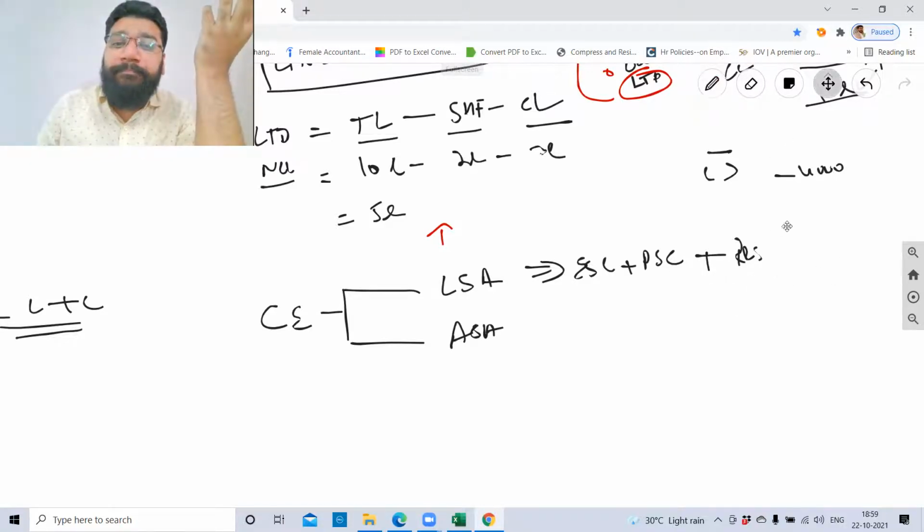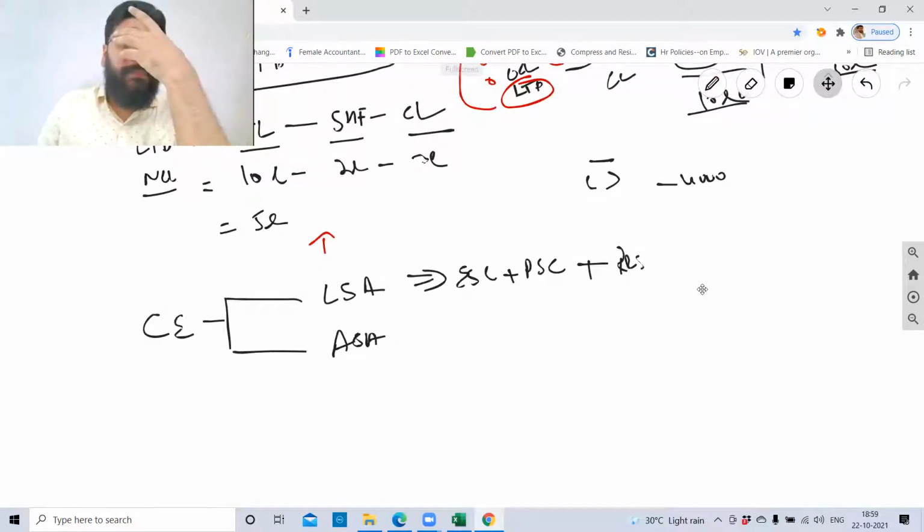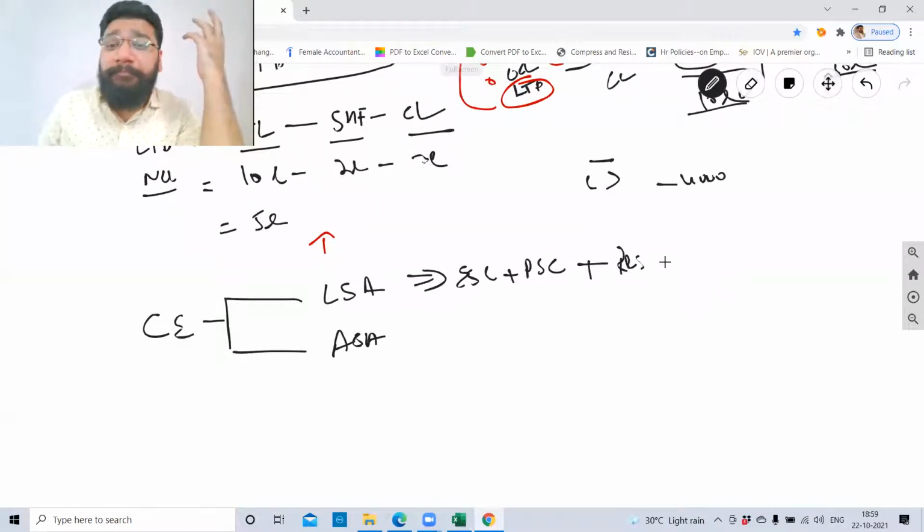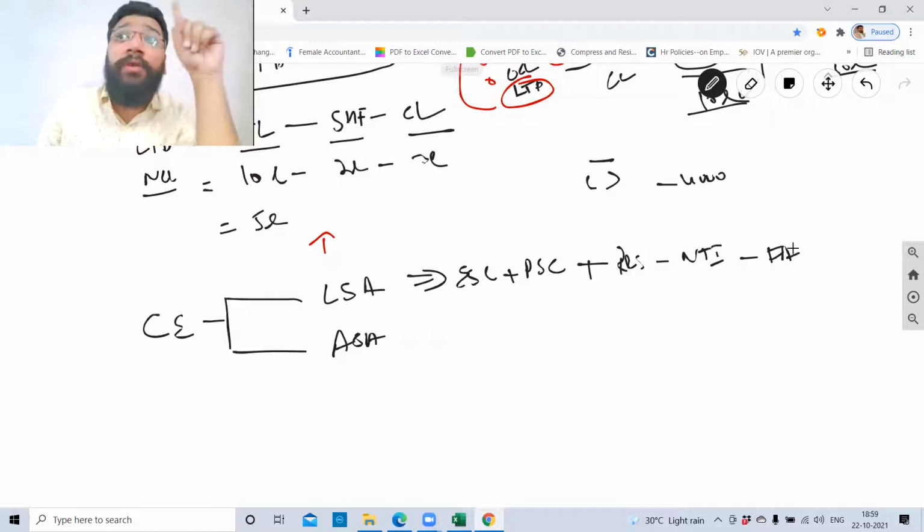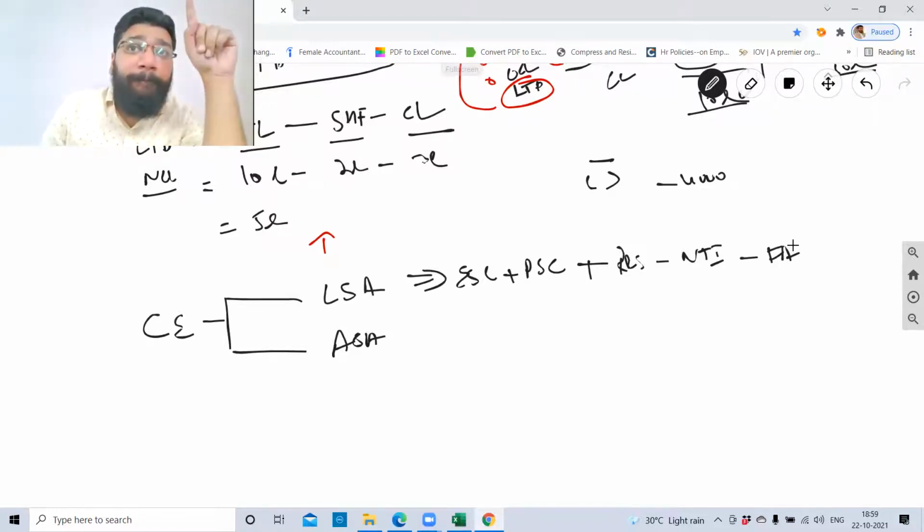Then what? You have to minus one thing: non-trade investments. Here we don't have the concept of goodwill. In partnership, we had goodwill, so we minus old goodwill. And minus prepaid expenses, that is deferred revenue expenditure, a fictitious asset. FA stands for fictitious asset, not fixed asset. You'll minus this. We studied this formula where?